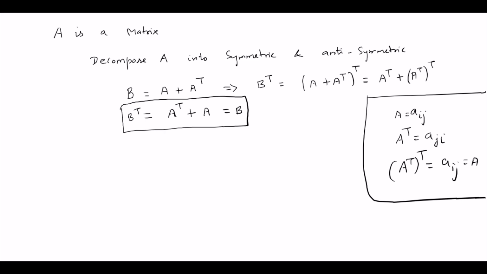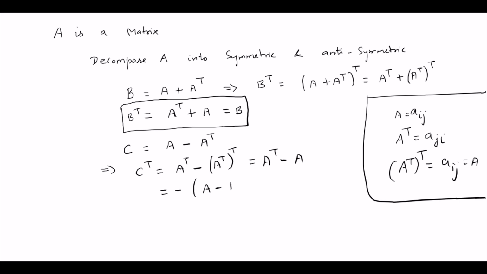Similarly, let us take another matrix C, which is equal to A minus A transpose. So which means C transpose is equal to, if you do it in the same way, A transpose minus A transpose the whole transpose, this is equal to A transpose minus A. We can pull the minus outside, A minus A transpose, therefore C transpose is equal to minus C. This is antisymmetric.